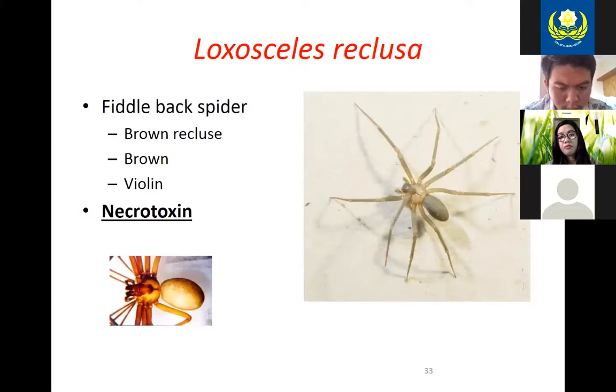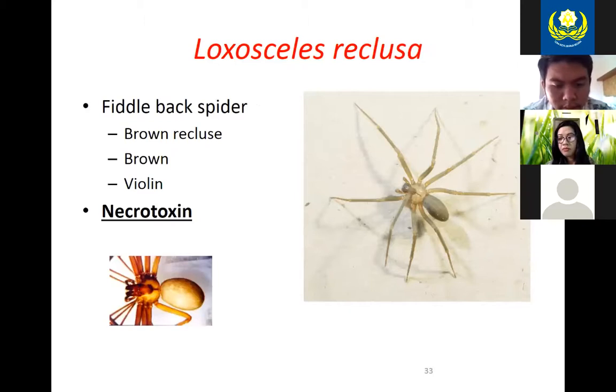Here's the other spider that you want to stay away from. These are the brown recluse. Some people call them the fiddleback spiders, but they are going to secrete a necrotoxin. Necrotoxin causes necrosis or tissue death.